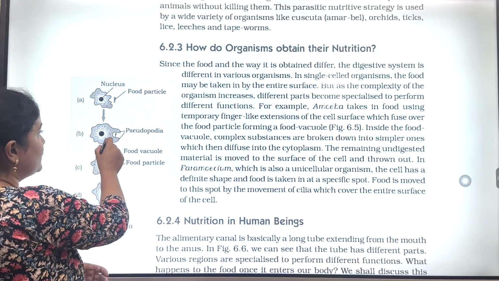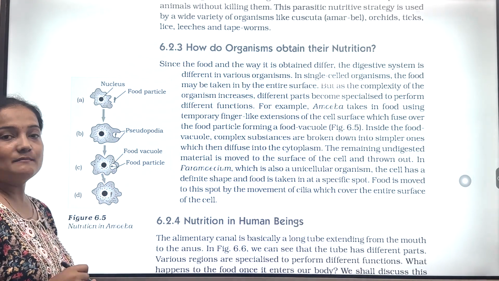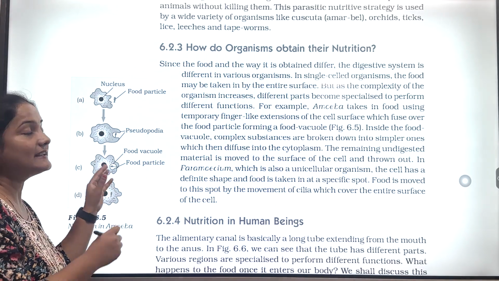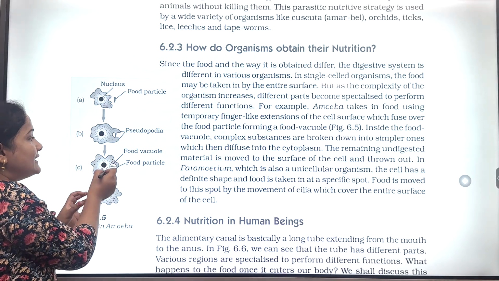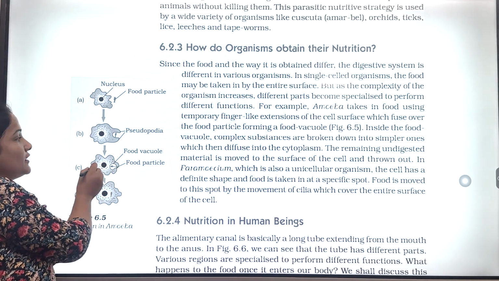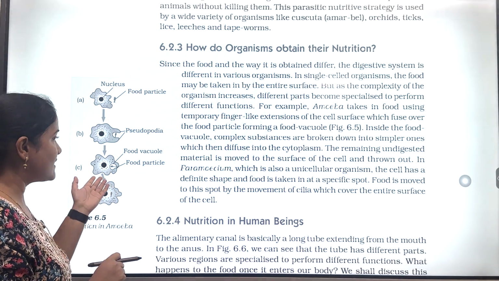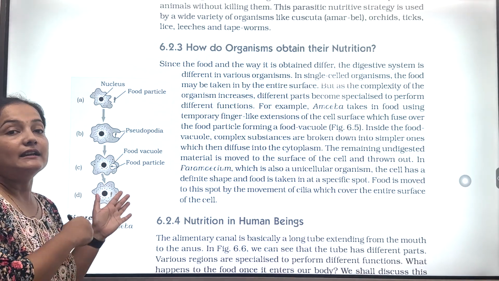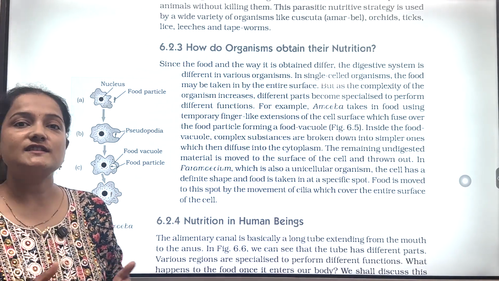In that food vacuole, it secretes some enzymes to digest the food material, and once the food material gets broken down inside the food vacuole, this simplified food is absorbed into the cell of the amoeba, and the undigested material is expelled from the amoeba body through the cell surface.